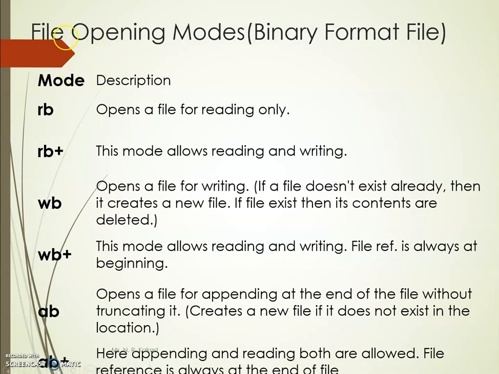Next, these are the modes we have to use if we want to read binary files or perform writing or appending operations in binary files. RB is for reading, RB plus for reading and writing binary files. WB opens a file for writing, and if the file doesn't exist, it creates a new file, otherwise it will delete the contents present in the file. WB plus allows reading and writing. File reference is always at the beginning. Next, AB, that is append binary.